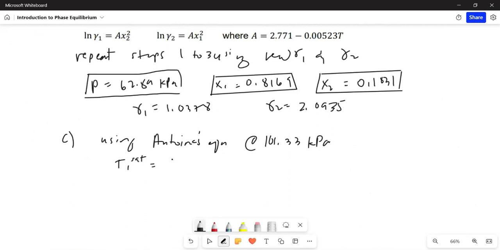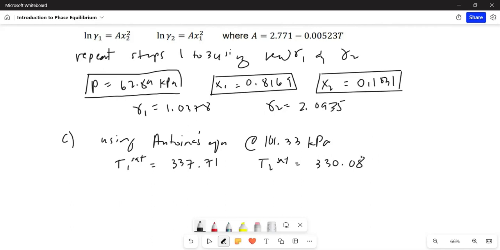You will get T1 sat equal to 337.71 and T2 sat equal to 330.08 Kelvin. Okay, so those are in Kelvin.